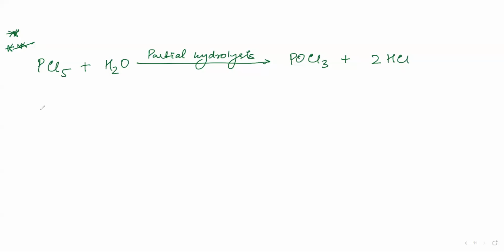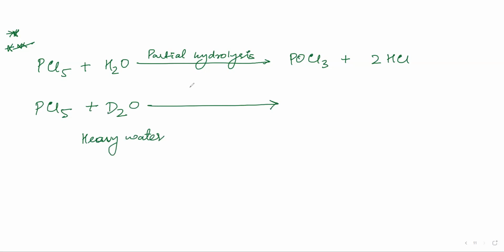Similarly, if you have PCl5 plus D2O. What is D2O? It is the hydrogen isotope deuterium, also known as heavy water. Learn these two reactions with them. D2O gives partial hydrolysis without even being called partial hydrolysis. So the products will be the same: POCl3 plus 2 DCl, not HCl, DCl. So remember these two equations.